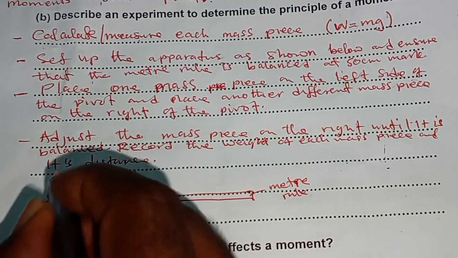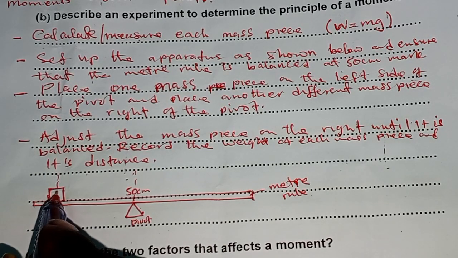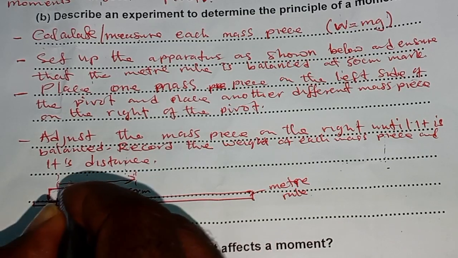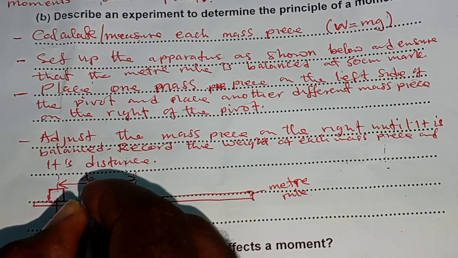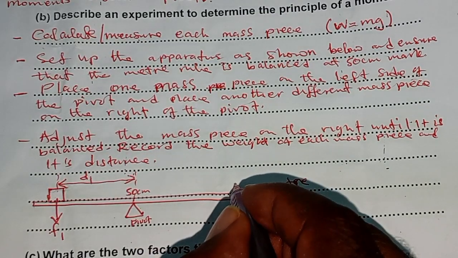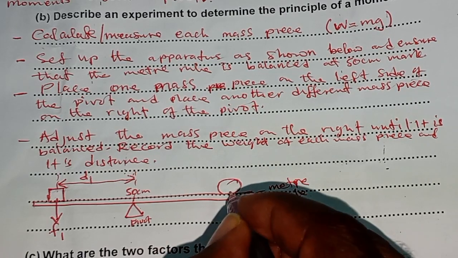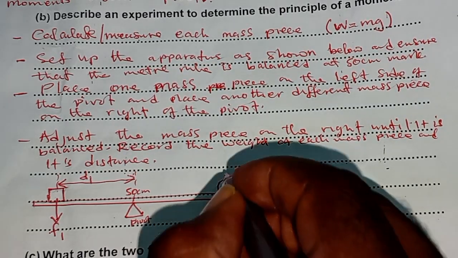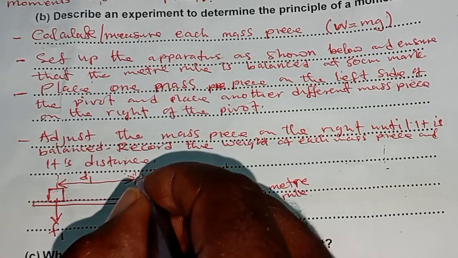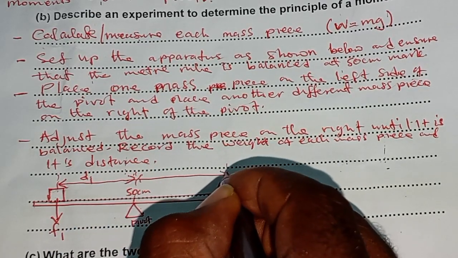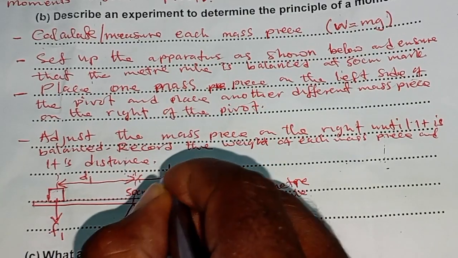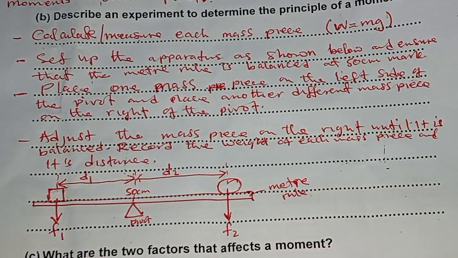The distance is from the center of the mass piece to the pivot. So this one has distance 1. And this is mass piece 2. You record its distance from the pivot to the center of the force. You record it as distance 2.